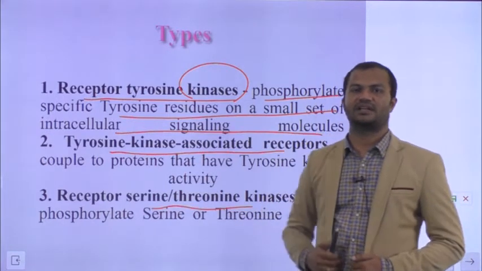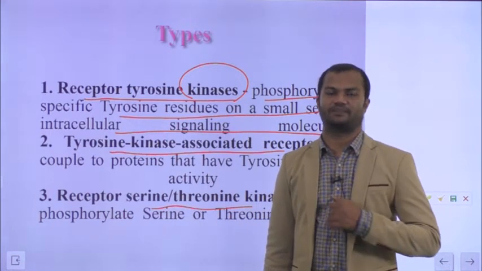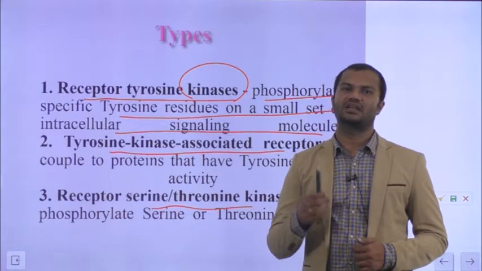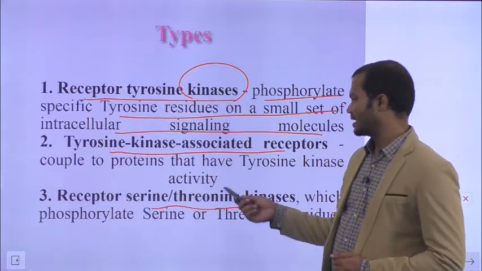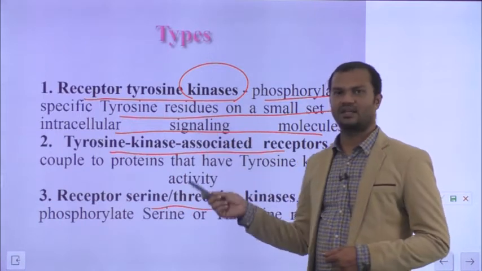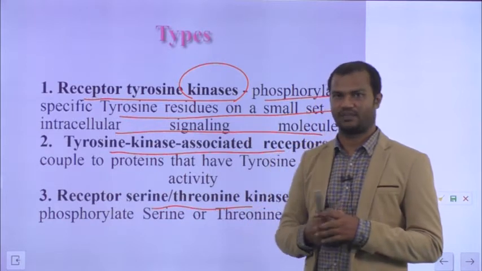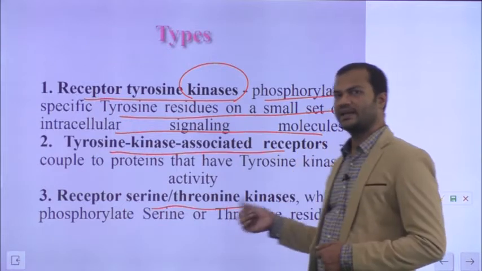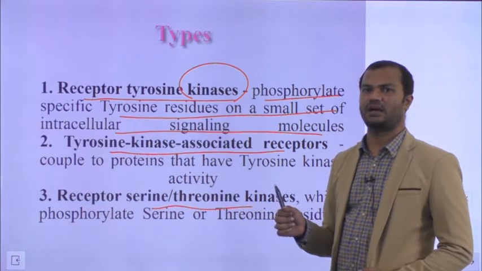In this class of receptors, the receptor has serine threonine kinase activity, meaning they can phosphorylate other proteins on the serine or threonine amino acids. Based on the amino acid, kinases are classified into tyrosine kinases, serine threonine kinases or histidine kinases, and so on.